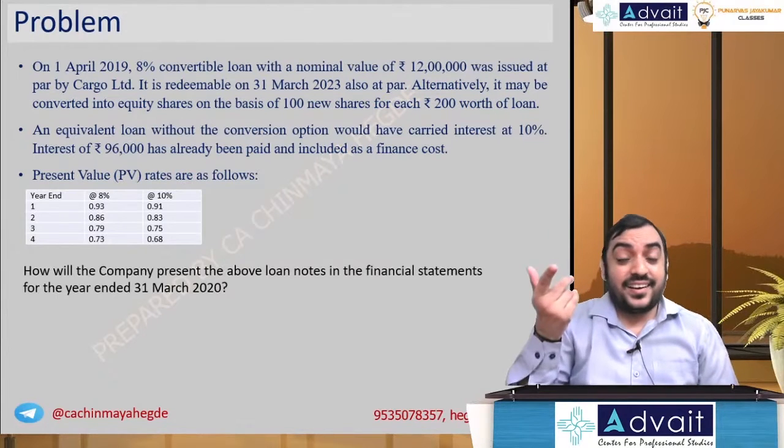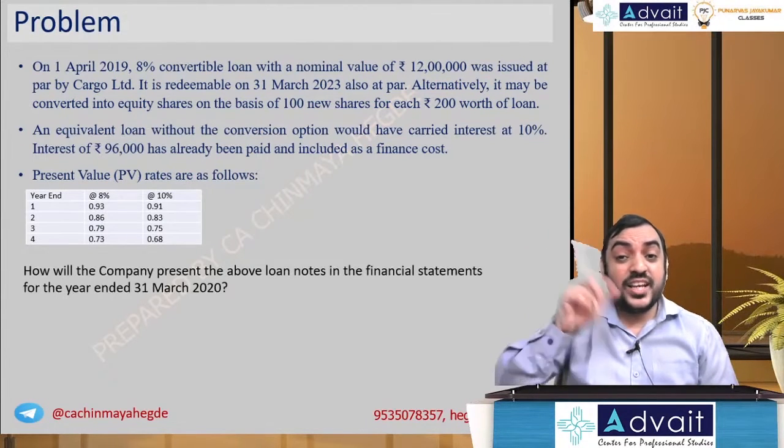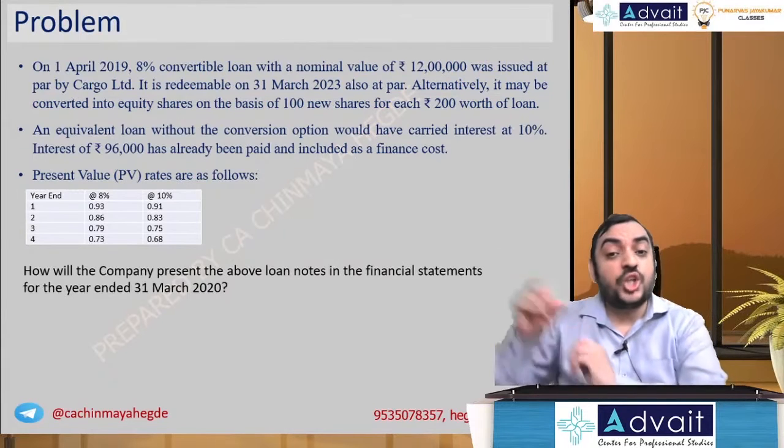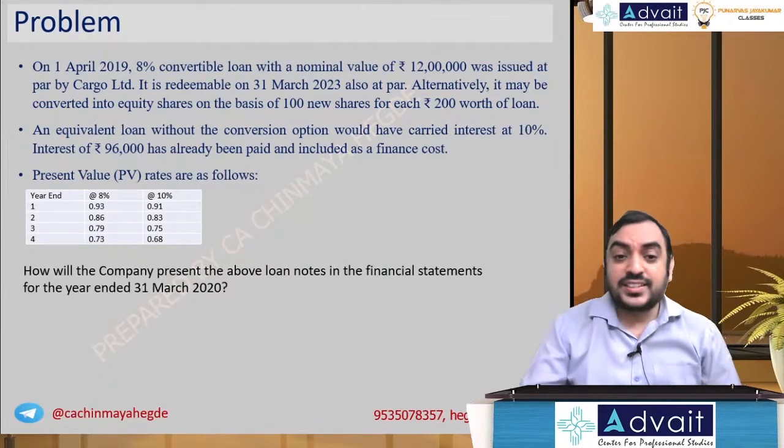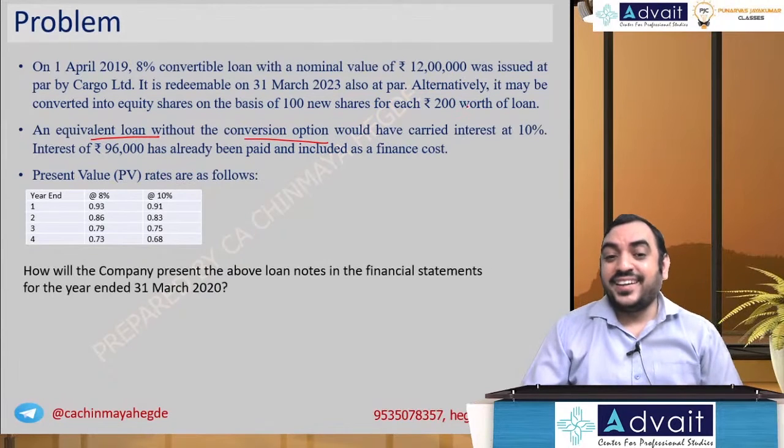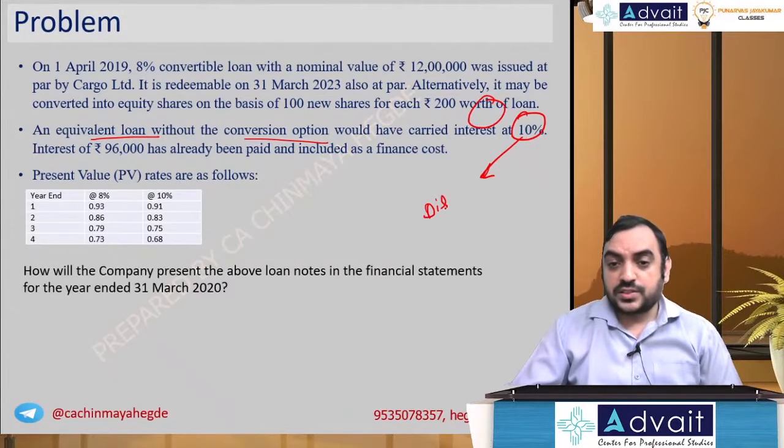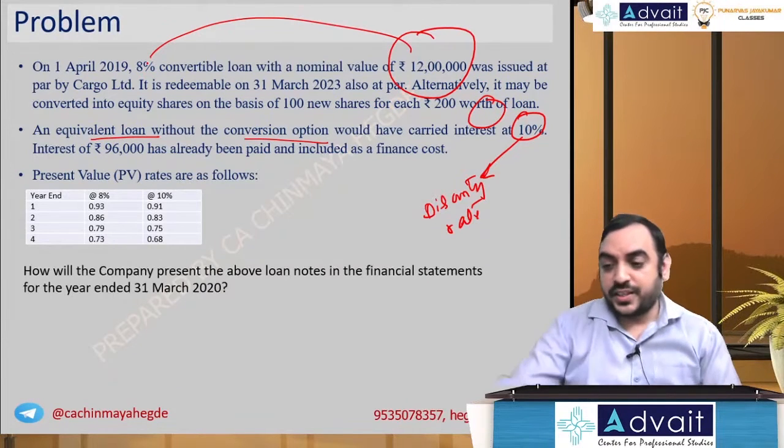But the market rate, what would be the rate without the conversion option? Means non-convertible debentures. So in this case, they have given that an equivalent loan without conversion option carries an interest rate of 10%. So this is used for discounting purposes, the market rate, you can say discounting rate. Cash flow, you take at 12 lakh at 8%.